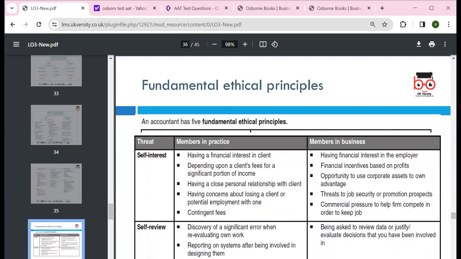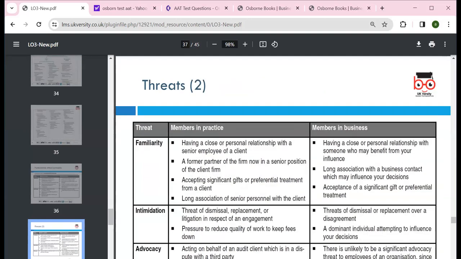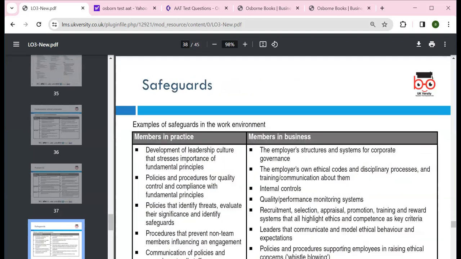So we included some threats, which can be self-interest and self-review, whether you are a member in practice or a member in business. We need to draw the safeguard, familiarity. If you're dealing with intimidation, like your boss says, come on, if you don't submit it we have a problem with the cash flow, that can be intimidation. Of course, you have to use professional judgment. What is a safeguard? We always have to draw safeguards: policies, procedures, documents, vouchering systems, SOPs, standard operating procedures. Those need to be designed to protect.